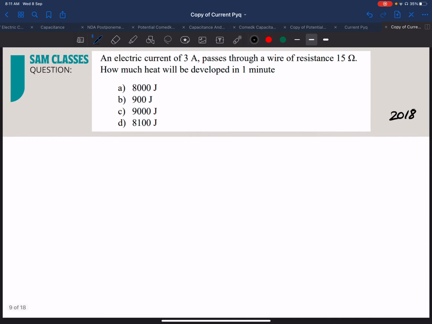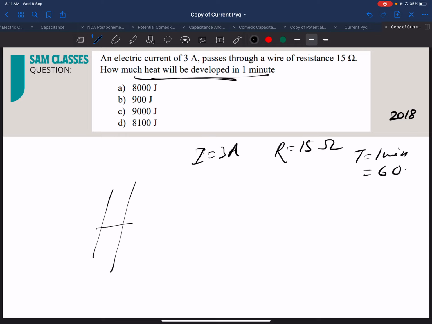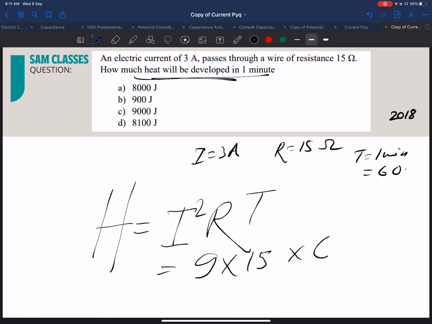Next, an electric current of 3 ampere passes through a wire of resistance 15 ohm. So current we know 3 ampere, resistance we know 15 ohm. How much heat will it develop in 1 minute? Time is 1 minute, convert into seconds, 60 seconds. What is the formula of heat? In 10th we learned, H is equal to I square RT. So 9 into 15 into 60, so 8100 joule. Not more than 30 seconds, you can save a lot of time. Very simple question. Everybody got it?